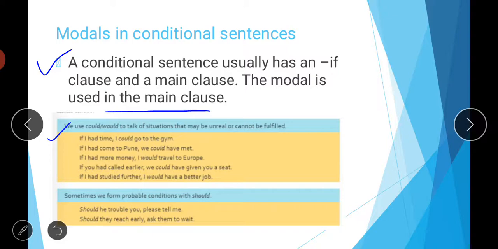So like this. Then next is, sometimes we form probable conditions with should. Probable means the conditions which have some kind of possibility of happening. So if you want to form probable conditions, you can use this word should. Like, should he trouble you, please tell me. कि अगर उसने मतलब तुम्हें कोई भी ट्रबल की, कोई भी प्रॉब्लम क्रिएट करने की कोशिश की, प्लीज़ टेल मी, प्लीज़ लेट मी नो. And second is, should they reach early, ask them to wait. कि अगर वो जल्दी आ गए, then you have to ask them to wait.